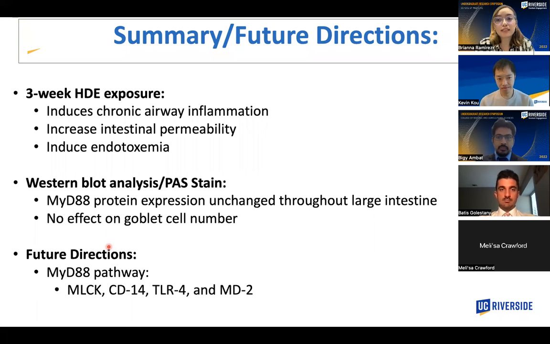So some future experiments that I still need to do: I still have to look at MLCK within the pathway, but we are also interested in looking at CD14, toll-like receptor 4, and MD2, because they take part in the process of LPS binding. Overall, with this project, I hope to broaden the knowledge of how organs have effects on one another in terms of disease treatment and prevention. Thank you.